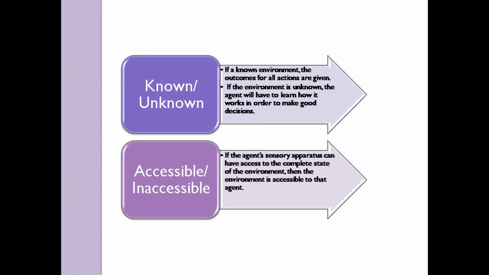But in an unknown environment, the agent will have to learn how it works in order to make good decisions. If the agent's sensory apparatus can have access to the complete state of the environment, then we can call it accessible to that agent.